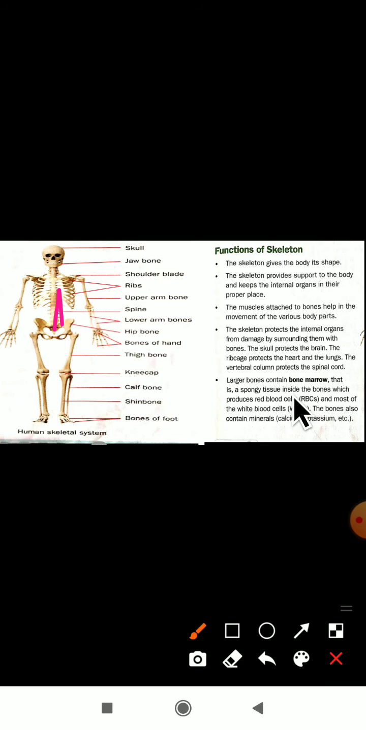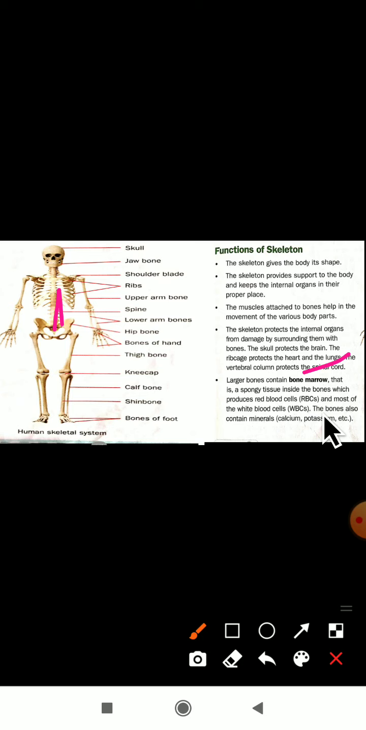Large bones contain bone marrow. That is a spongy tissue inside the bones here. Then what is bone marrow? Bone marrow is a spongy tissue which produces red blood cells, RBC, and most of the white blood cells also. See, dear students, bone marrow is one kind of tissue, spongy tissue. And where is that bone marrow present? Bone marrow is present inside the bones.